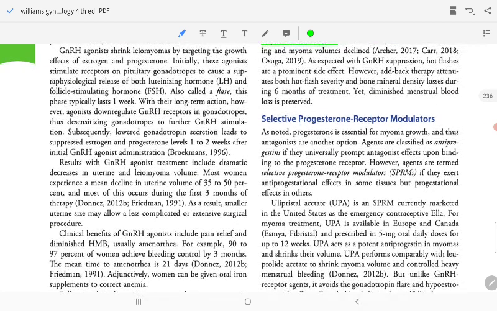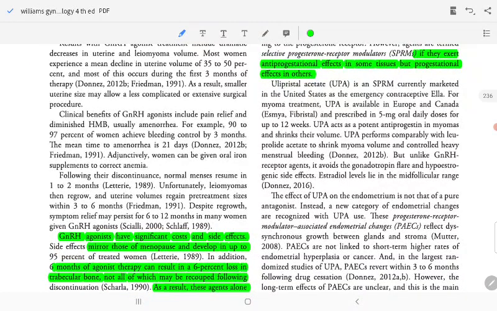SPRMs: progesterone is essential for myoma growth. Thus, an antagonist is another option. Agents are classified as anti-progestins if they exert universal antagonist effect upon binding to the progesterone receptor. However, agents are termed selective progesterone receptor modulators if they exert anti-progesterone effect in some tissues but progesterone effect in others. Ulipristal is the SPRM currently marketed in the United States as an emergency contraceptive, not for myoma treatment. Ulipristal is available for myoma in Europe and Canada, at a 5 mg oral daily dose for up to 12 weeks.